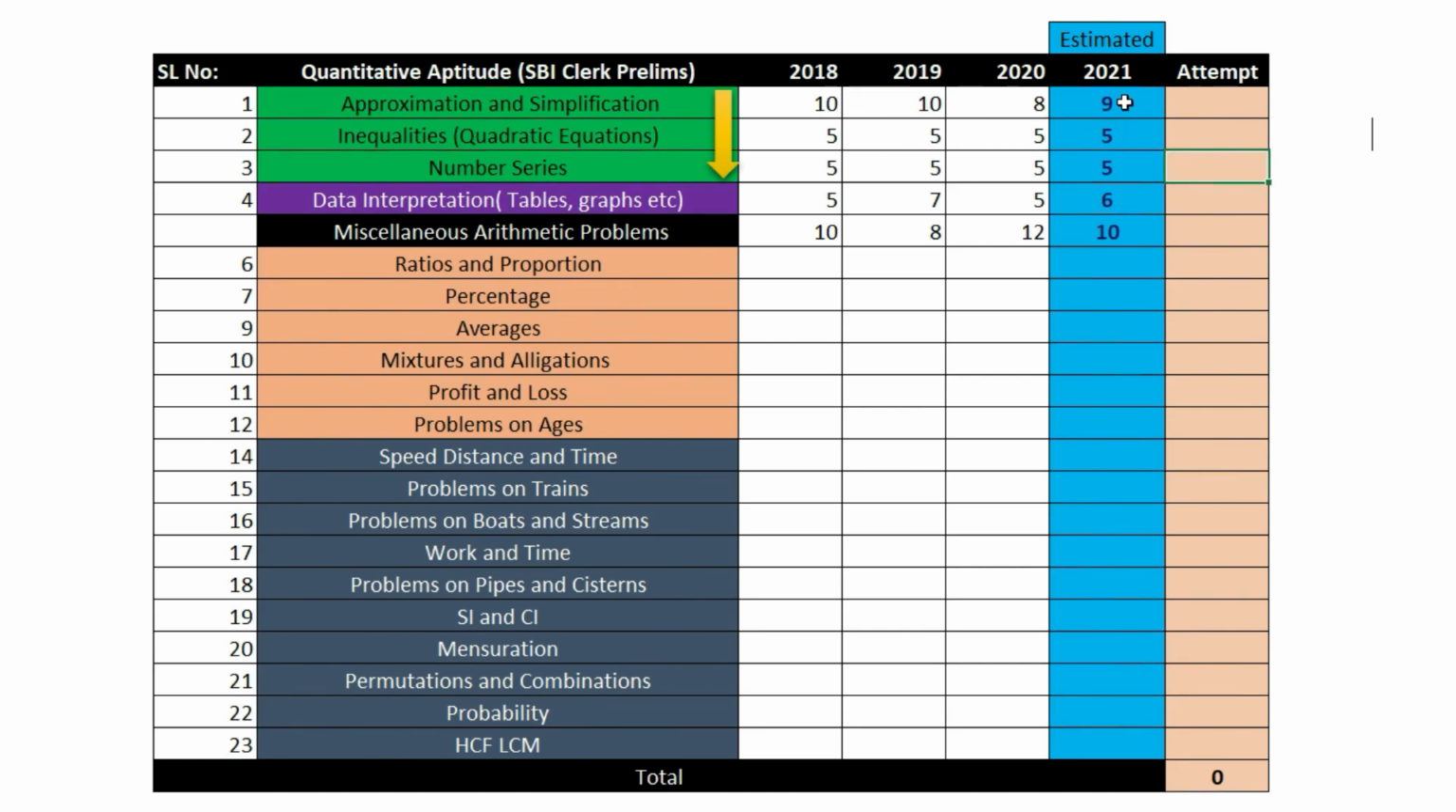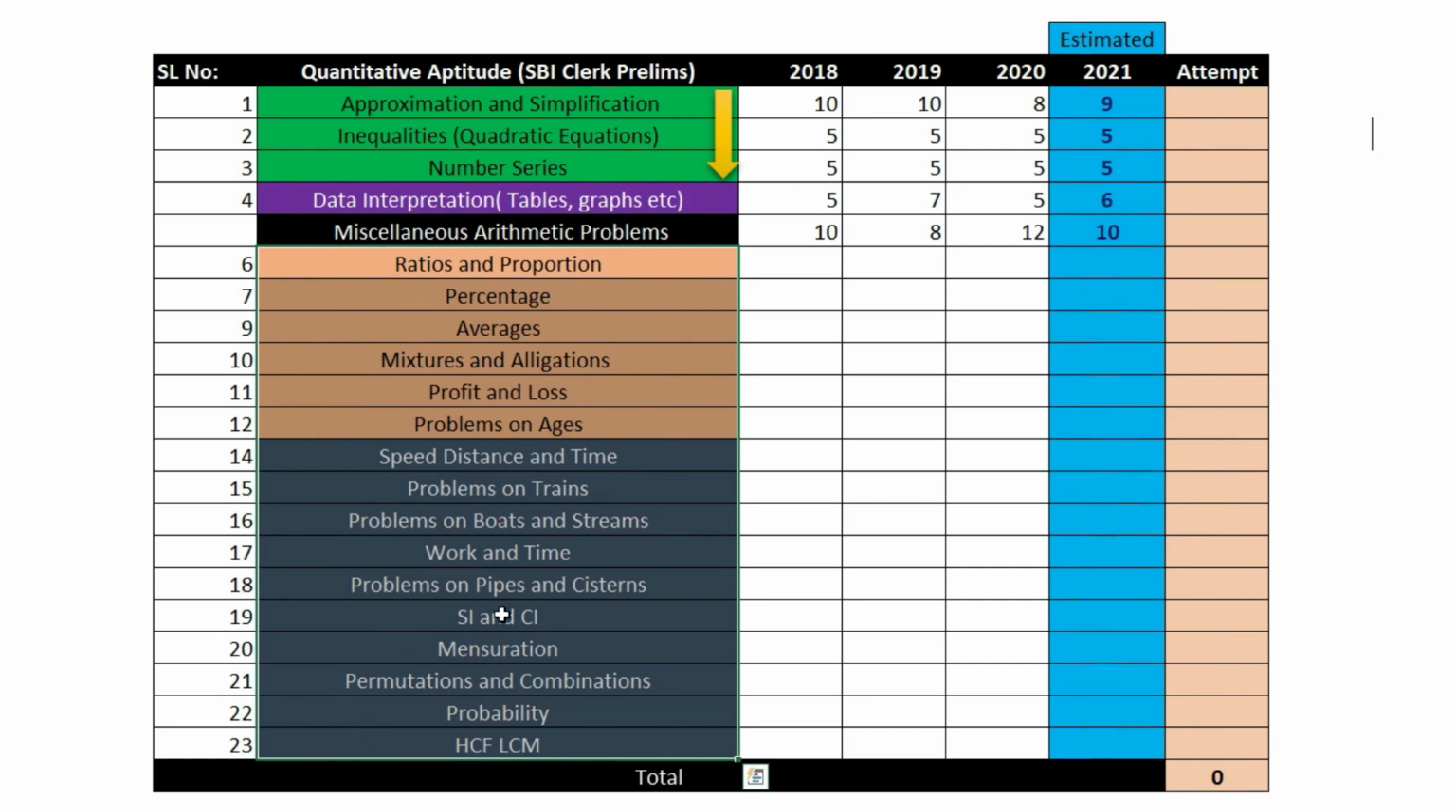So let's see. For approximation and simplification alone, we can expect at least 9 marks this year. Inequalities, we can expect 5 marks. Number series, 5 marks. Data interpretation, 6 marks. And then we have this topic called miscellaneous arithmetic problems. Okay. And this has a consolidated mark of 10. Okay. So out of the entire 35 marks, the miscellaneous part holds just 10 marks, and you will get 10 marks only if you study all these topics.